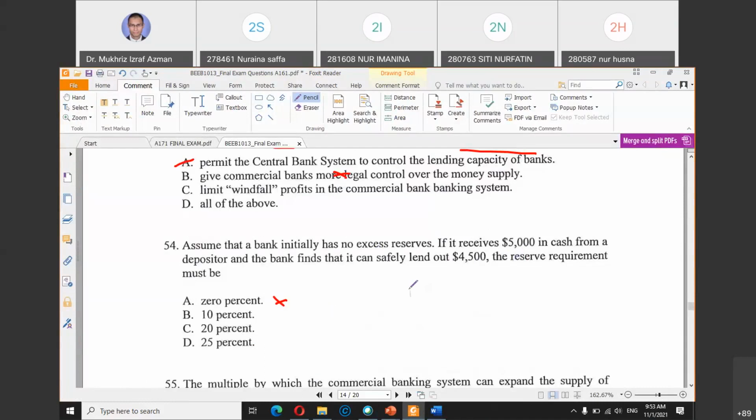So 500 divided by 5,000, you get 10 percent, which is B. So the ratio will be 10%.